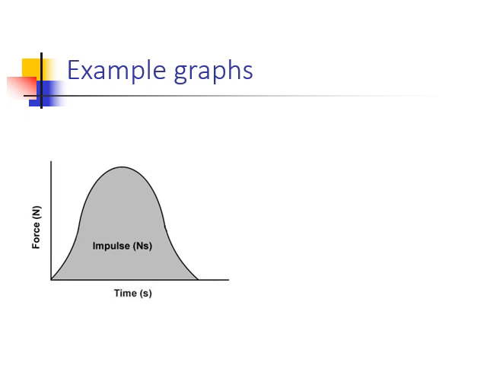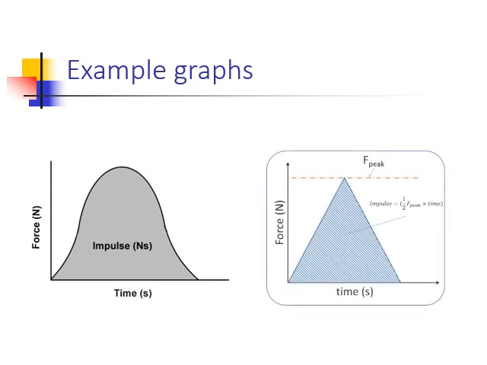In reality, graphs of force over time look more curved in nature. But as I said, the ones we're particularly going to look at are more triangular, with the peak force at the maximum value, and our impulse is half times that peak force multiplied by the time. The time is often in milliseconds. It doesn't need to be, but collision times are often in milliseconds because the contact times are quite small.